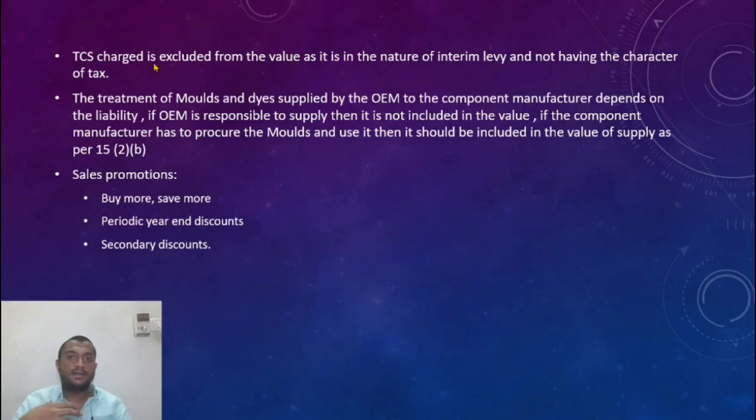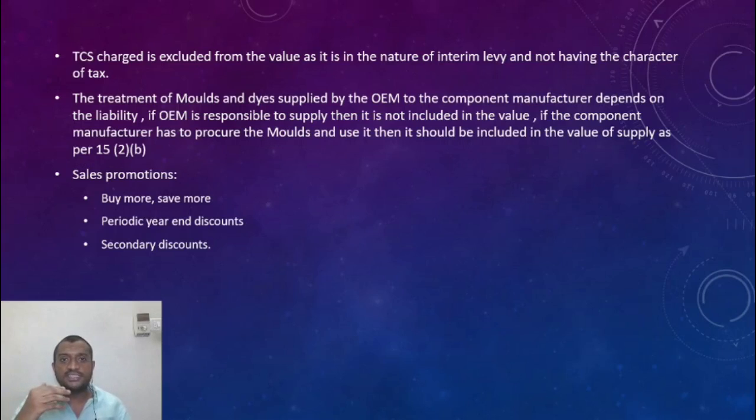So what does this mean? You go to a gold shop and buy, let us say, 10 lakhs worth of gold. On the invoice, apart from the 3% GST, 10 lakhs plus 3% GST, which is 30,000, making 10 lakh 30,000, plus TCS he charges, not GST TCS, income tax TCS.